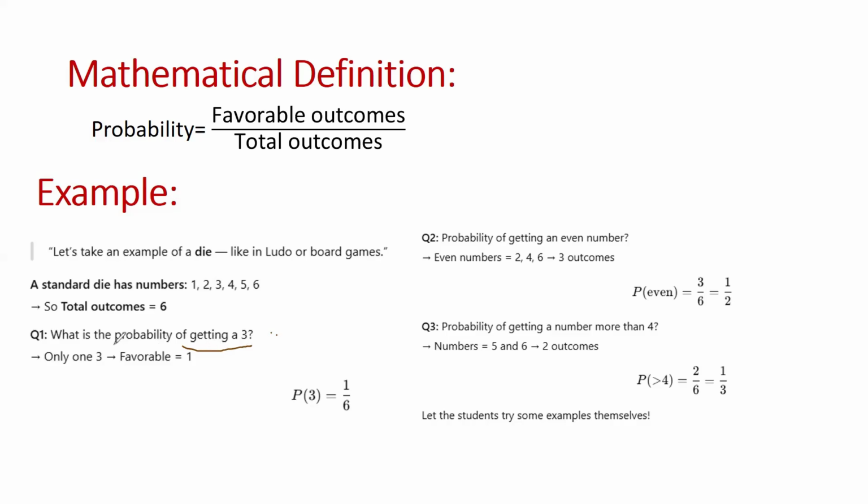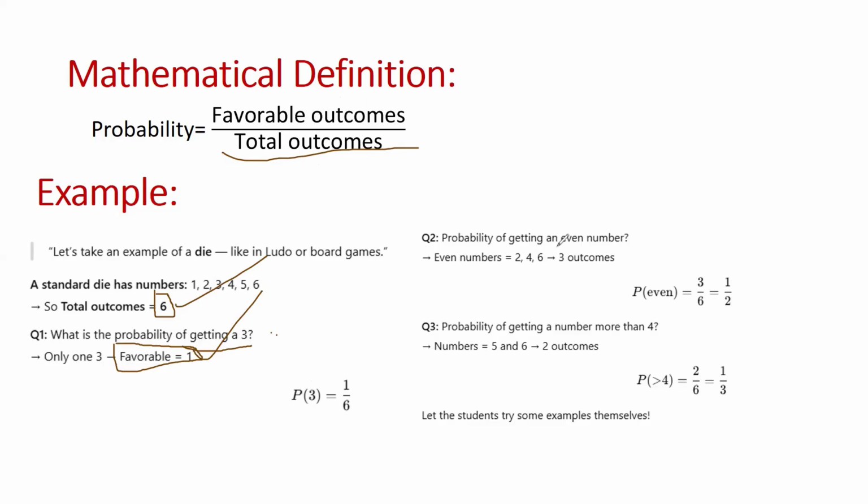So our favorable case is only one, and the total number of outcomes in the sample space is 6. So according to the formula, probability equals favorable outcomes, which is 1, divided by the total number of outcomes, which is 6. So the probability of getting 3 is 1 by 6.